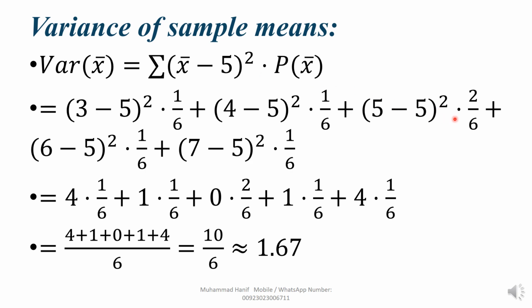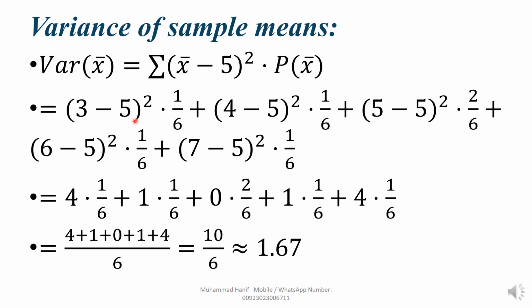Multiplication sign, you multiply P(x). It means we get the probability 2 upon 6. According to summation, you write plus sign. After 5, 6 is given with probability 1 upon 6. Then plus sign, 7 minus 5 according to this formula, square, multiplied by the value of 7, 1 upon 6. You write step by step clearly.